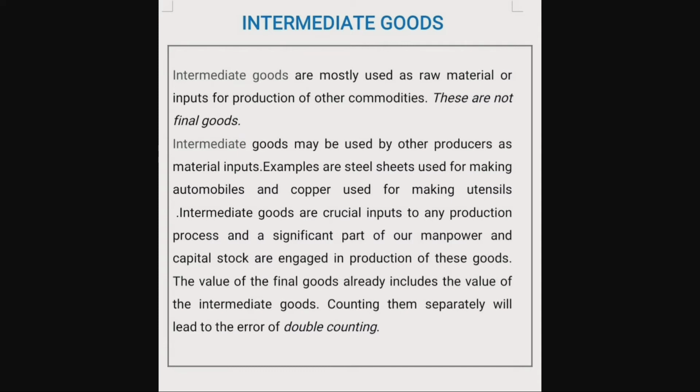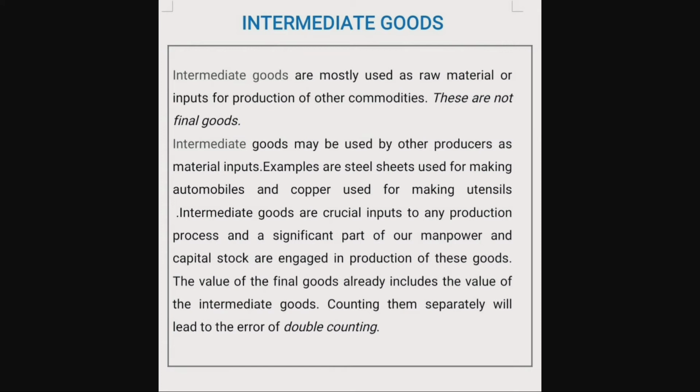And copper used for making utensils. Intermediate goods are crucial inputs to any production process, and a significant part of our manpower and capital stock are engaged in the production of these goods. The value of final goods already includes the value of intermediate goods. So counting them separately will lead to the error of double counting.